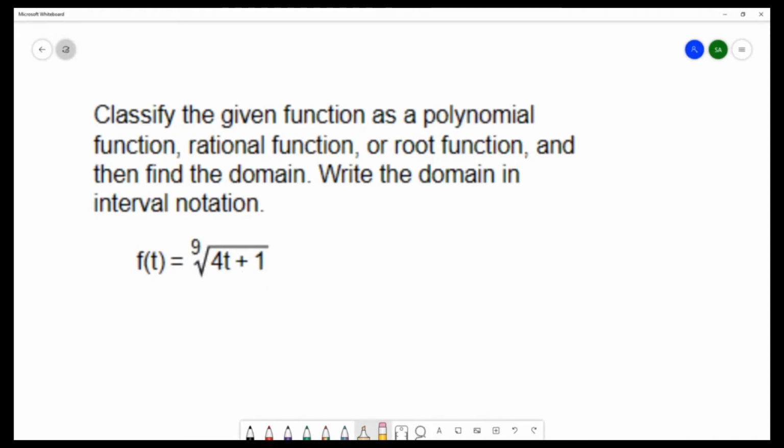So this one has a radical in it, and so it's not too hard to classify it as a root function. Roots and radicals are sometimes used interchangeably in math. So when you see a radical, specifically a variable underneath a radical, you have a root function. But then we want to figure out the domain of the root function.